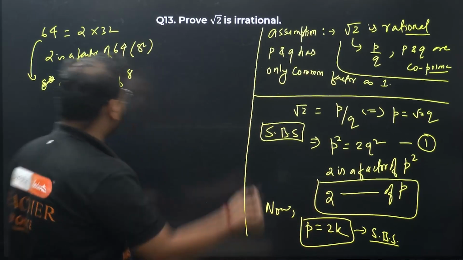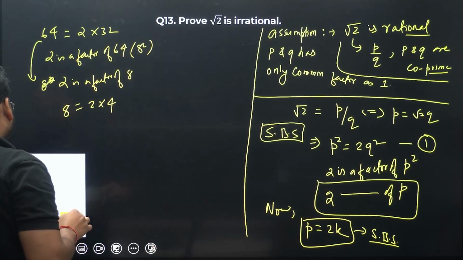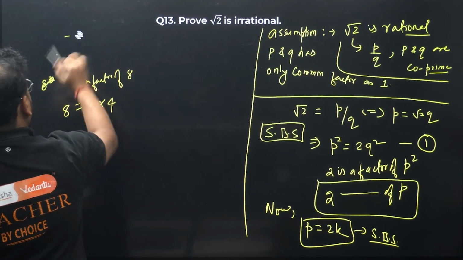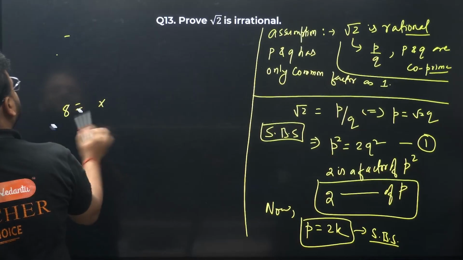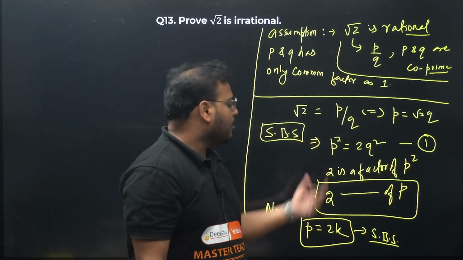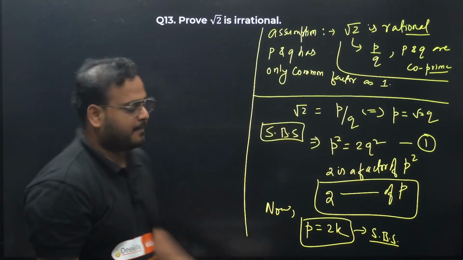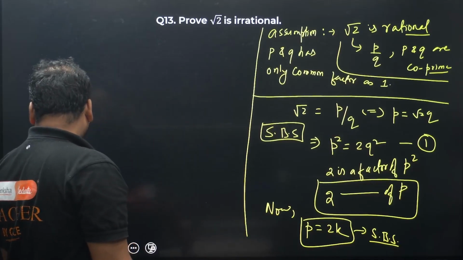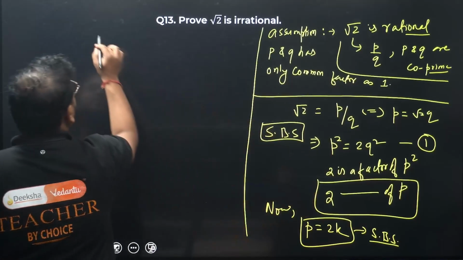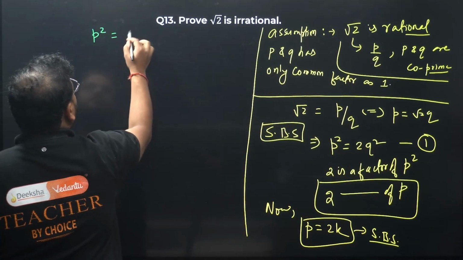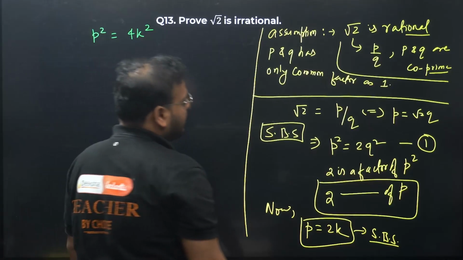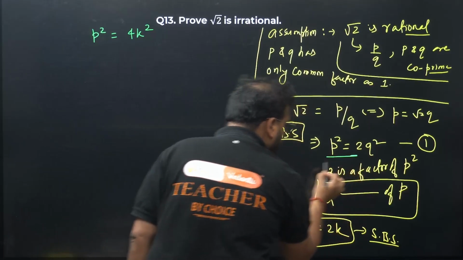Okay, let's continue. I'm going to erase this. This is the same principle. If we have p as a prime number, remember 2 is a prime number over here, if it's a factor of p square, it will also be a factor of p. Next up, carefully, squaring both sides, we get p square equals 4k square.